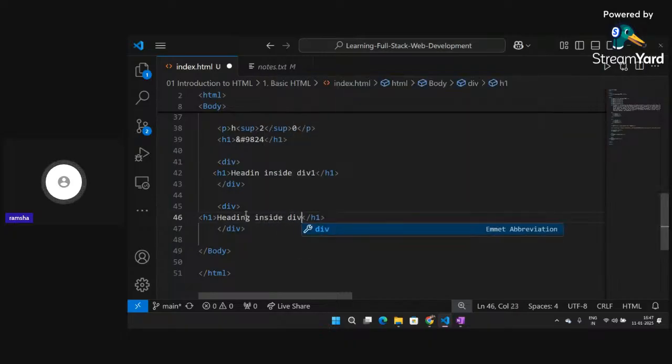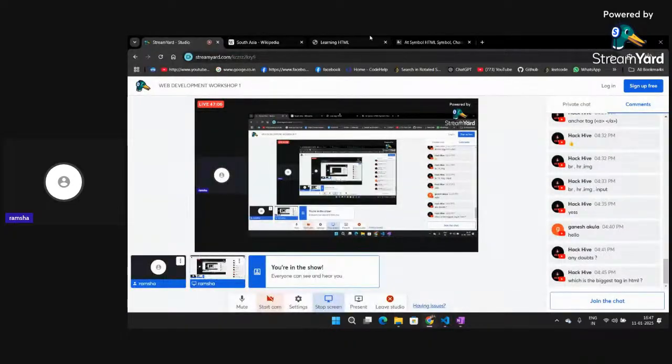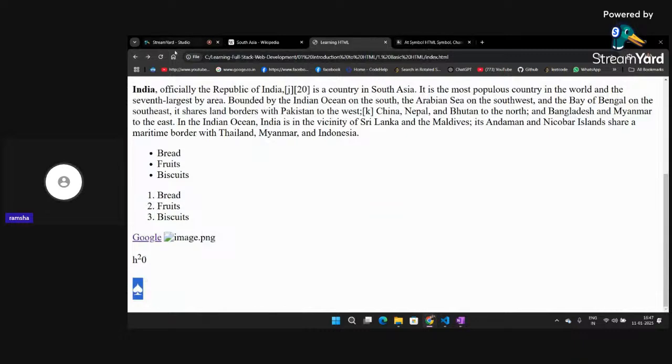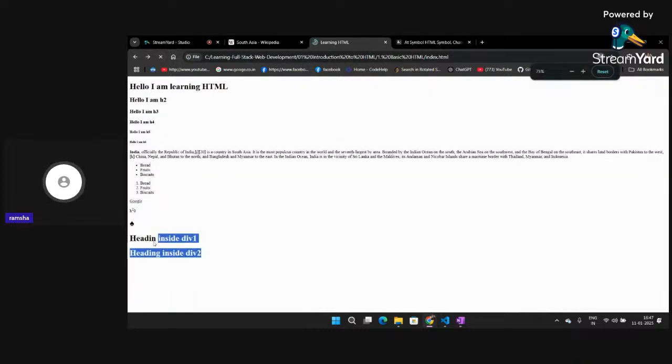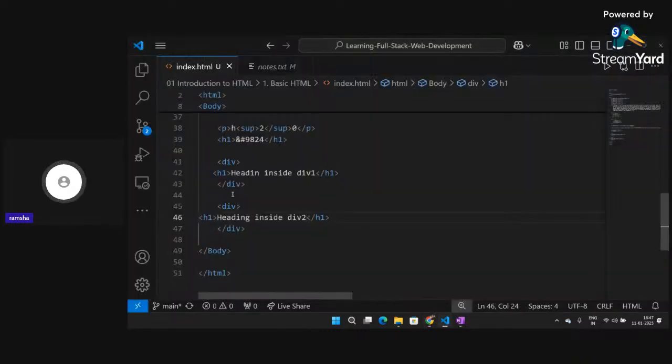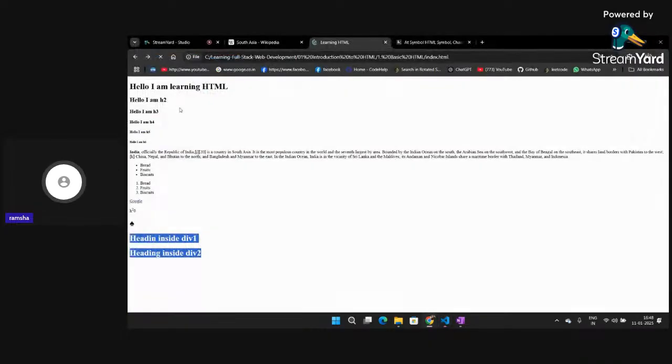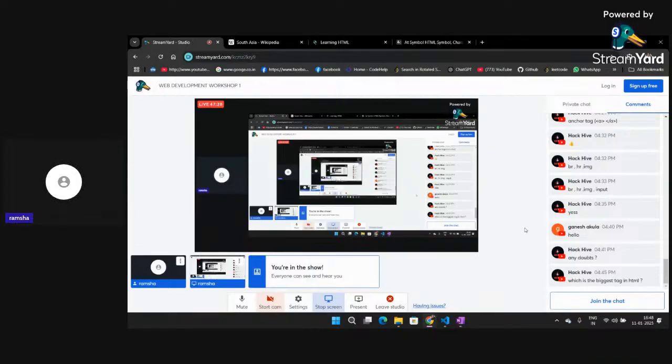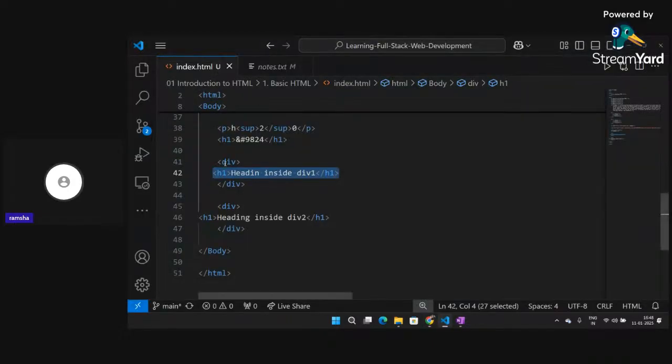inside div2. Okay, and if I click on refresh, go back, then you can see that I am getting two headings, right? First is coming from the div1 and second is coming from the div2. So div does not have any specific meaning of its own, but they are used to hold contents together. Okay, you'll learn more about the use case of divs. It's very important. So to categorize your contents together. So for now, just remember that div is a container.